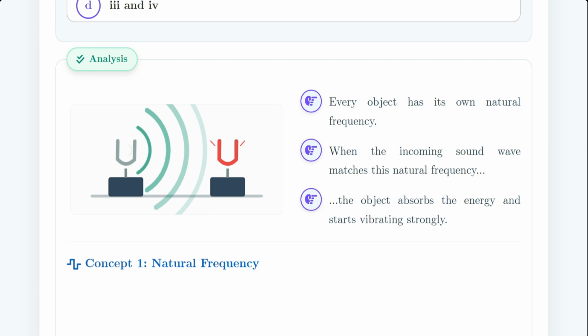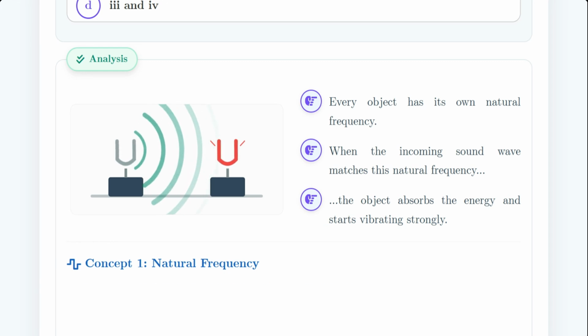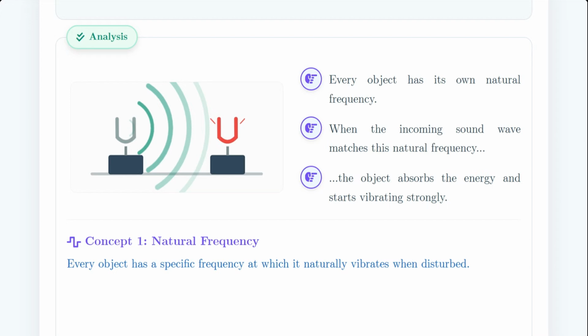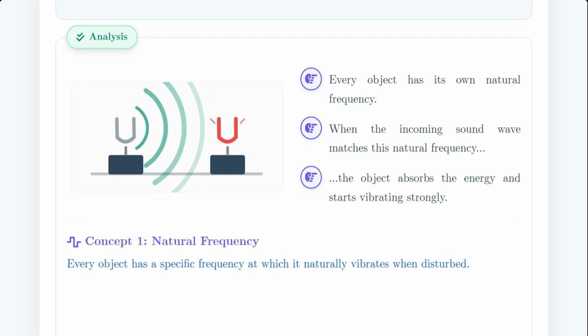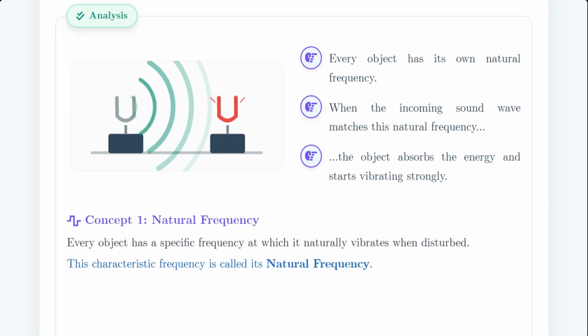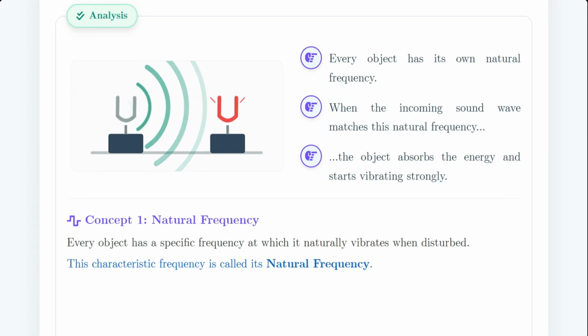Let's write down the exact definition for natural frequency first. Every object has a specific frequency at which it naturally vibrates when disturbed. This characteristic frequency is called its natural frequency. Clear?